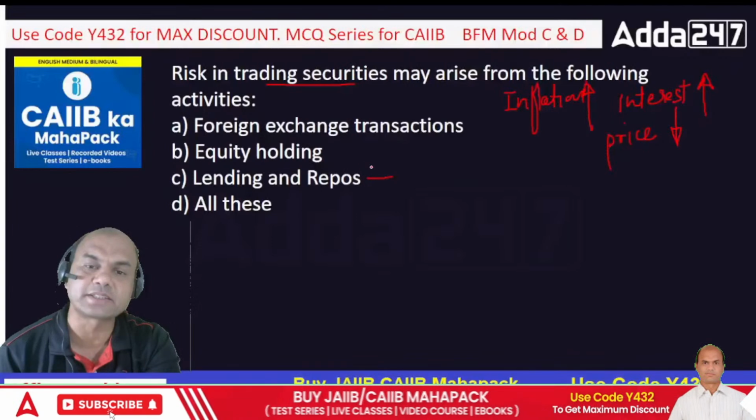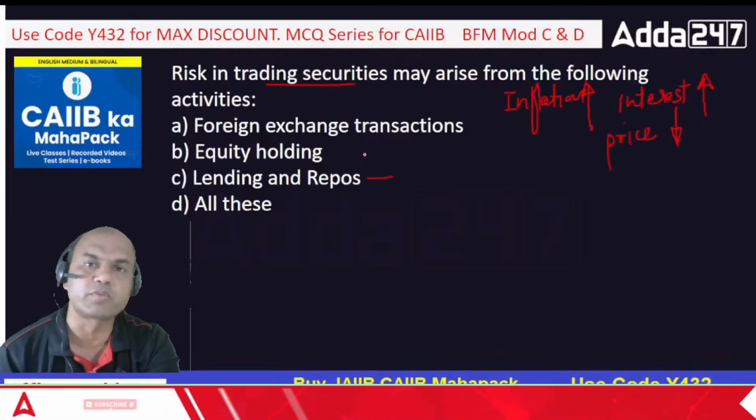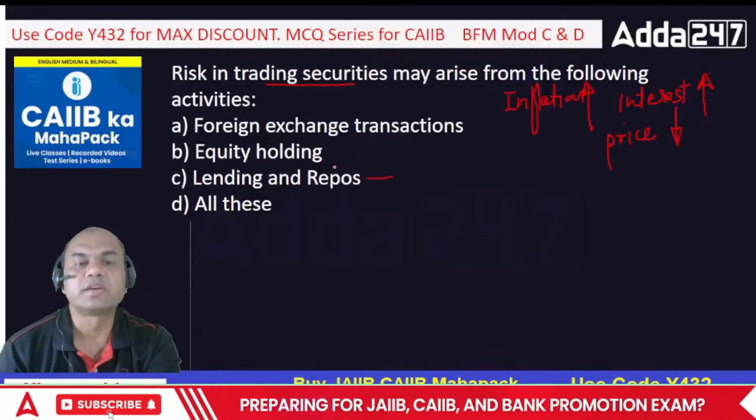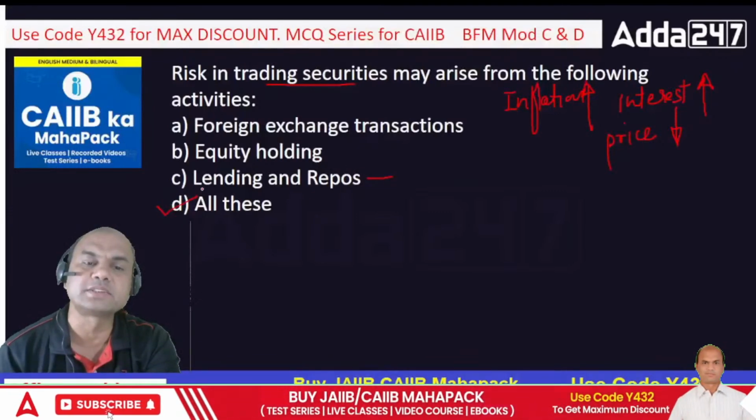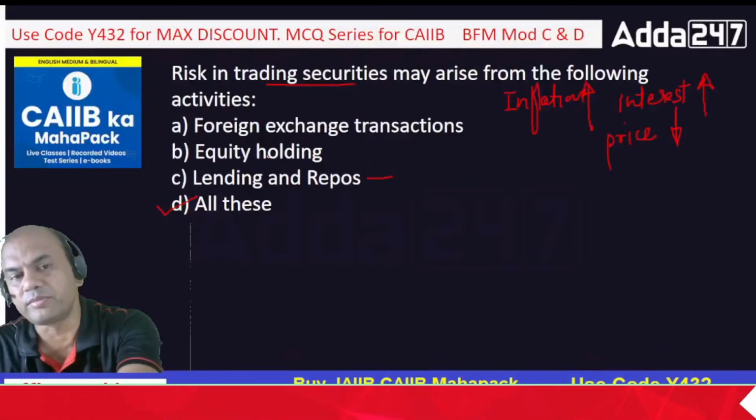Because banks get rates at a higher or lower rate depending on the repo, right? So that's the way it always works. So all of them, A, B, C, are the answers over here.